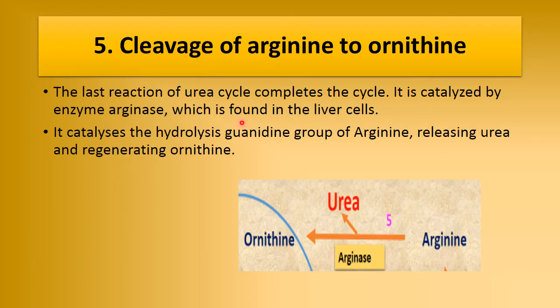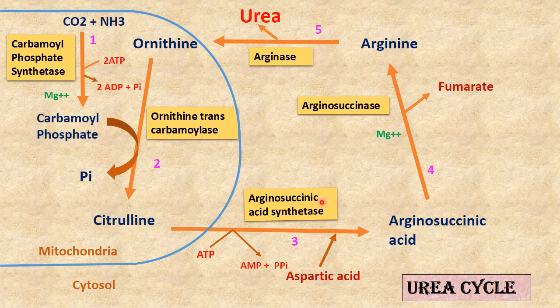Then the 5th step: arginine regenerates ornithine, and urea is formed by the hydrolysis of the guanidine group of arginine in the presence of the enzyme arginase.